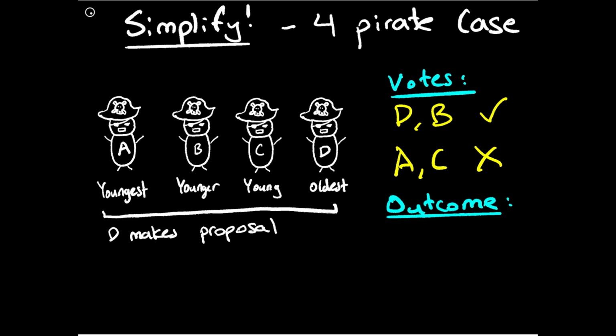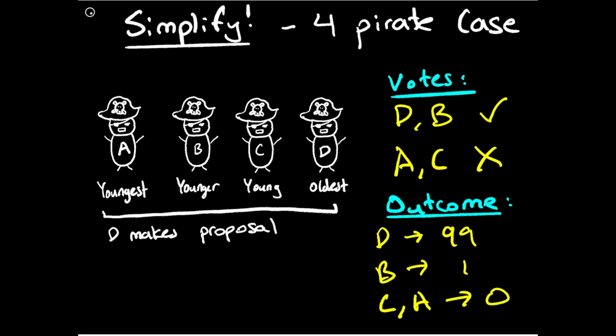But if D gives anything to B, B will be better off than if he voted out D. So the final outcome is D gets 99, B gets 1, and C and A both get 0. So this is what happens in the 4-person outcome.